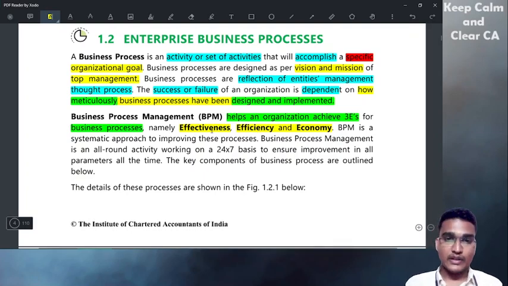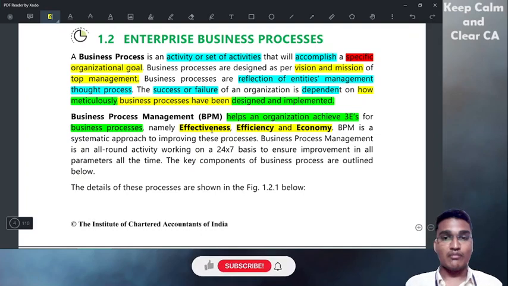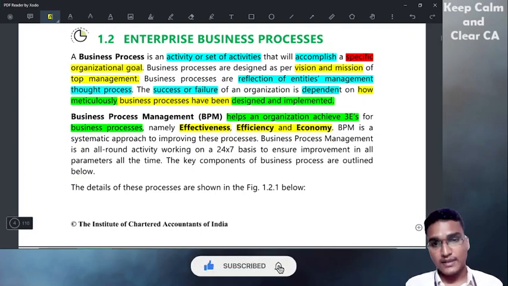What is effectiveness? Effectiveness is about making the right decisions. Efficiency is about doing things right.